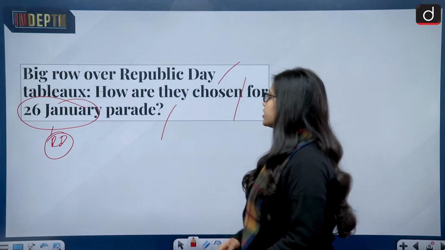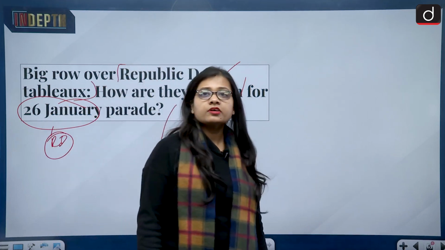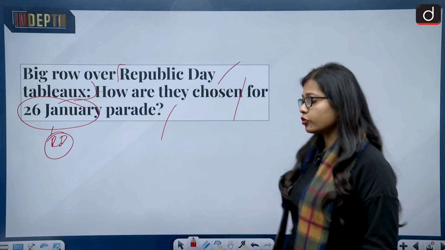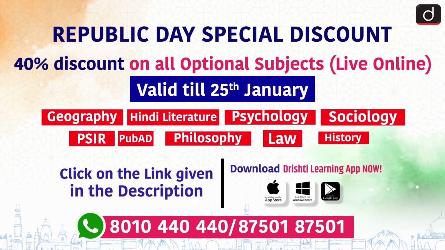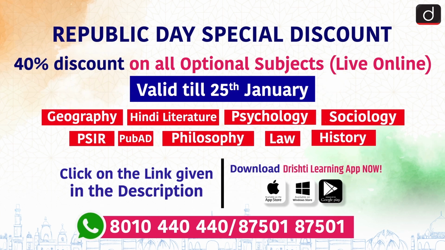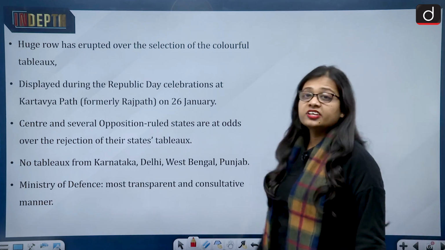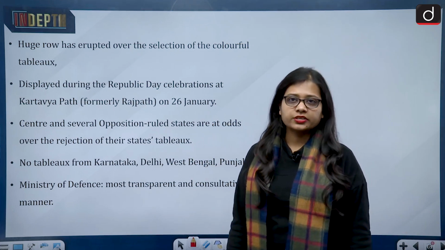So what is happening is that not every state and union territory's tableau is selected. So this time there are a few states whose tableau has not been selected. And the states are showing their disagreement with the center on why the tableaus are rejected.